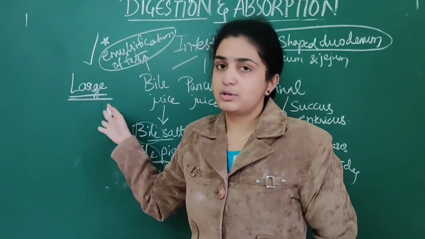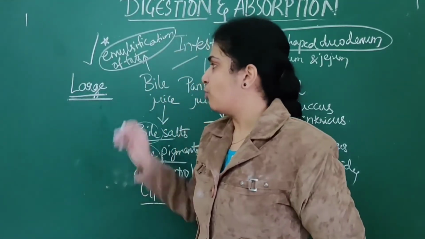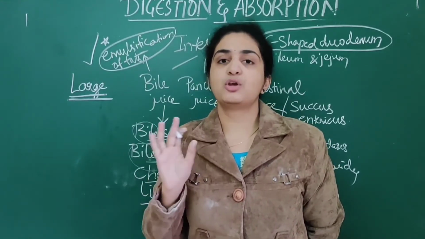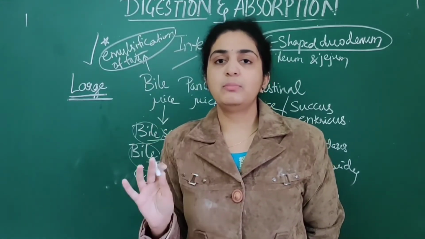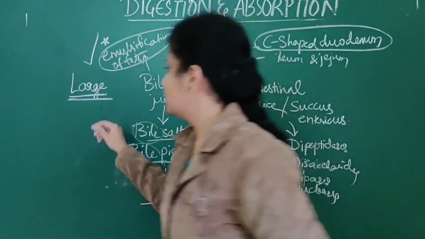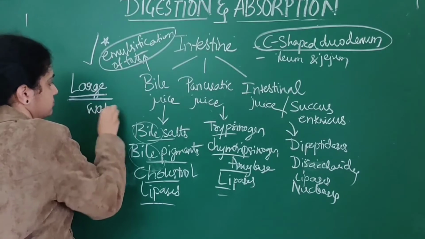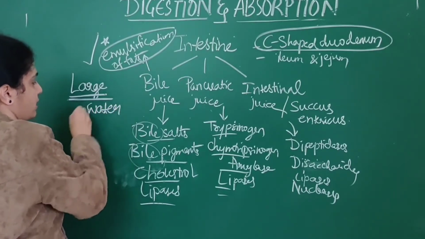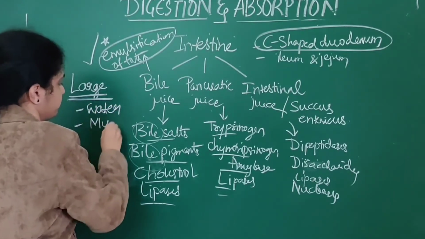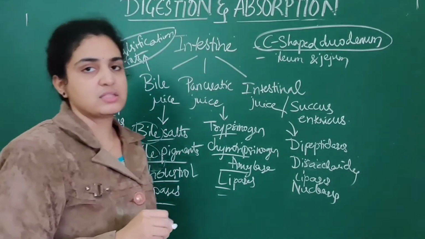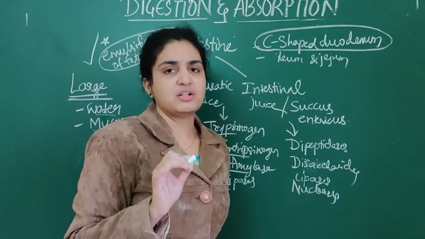These all contribute to the large intestine. The 2 functions are absorption of water as well as secretion of mucus. These 2 take place in the large intestine. Only these 2 are the functions.